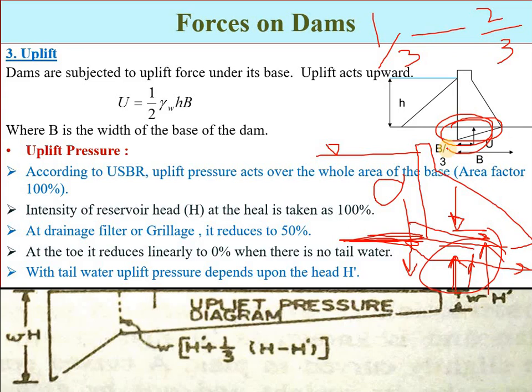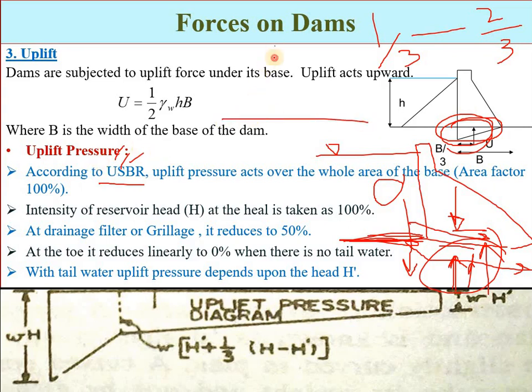The present design practice follows the USBR recommendation, the United States Bureau of Reclamation. Its recommendations are used nowadays for design purposes, that the total area should be considered as the effective area to account for the uplift pressure.